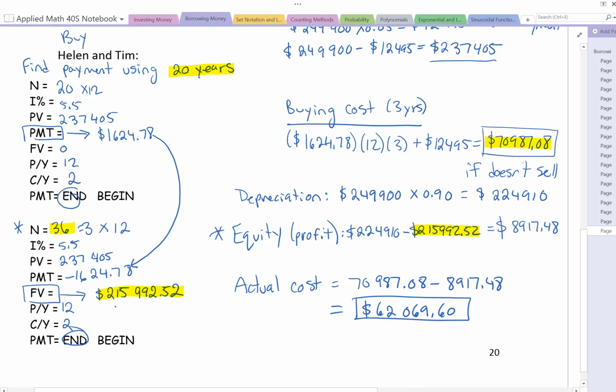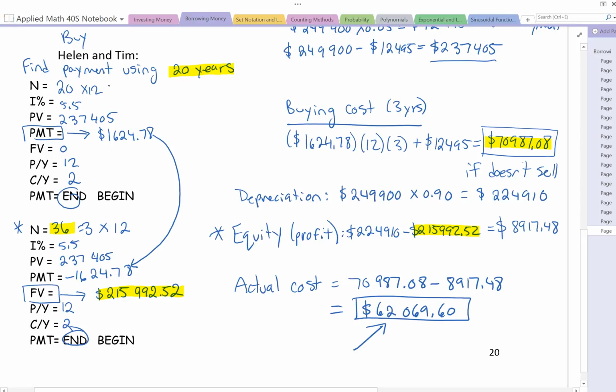Using that new future value now, using the equity and the depreciation, I could actually figure out how much this was going to cost me. So I took the actual cost, which was the buying cost, minus the equity, and I got a total value here of $62,069.60.